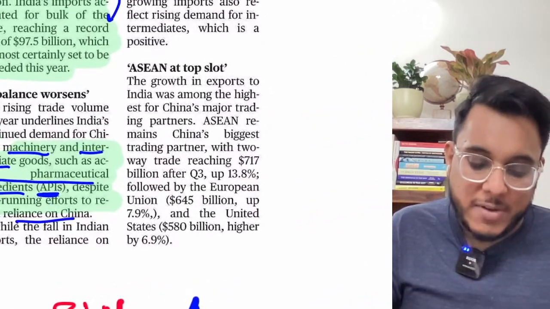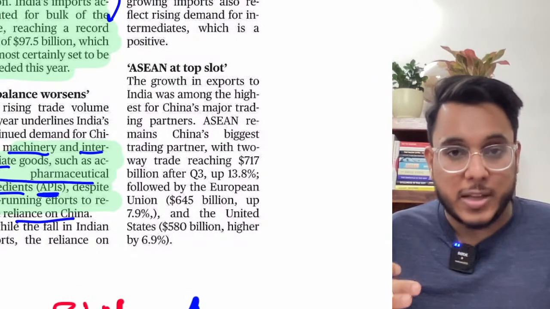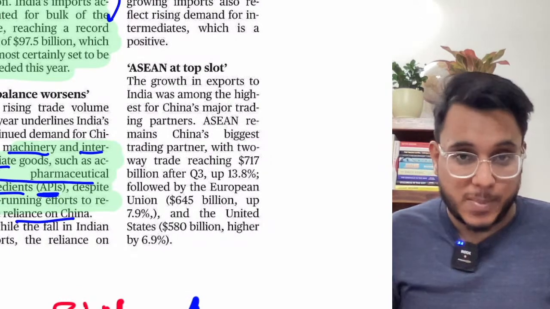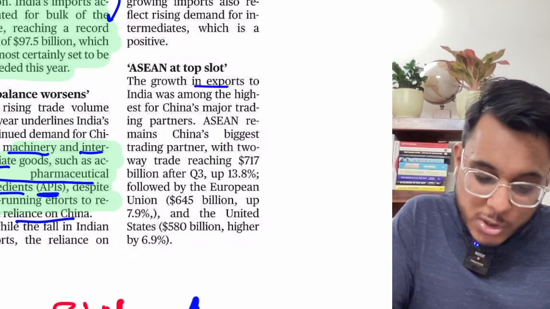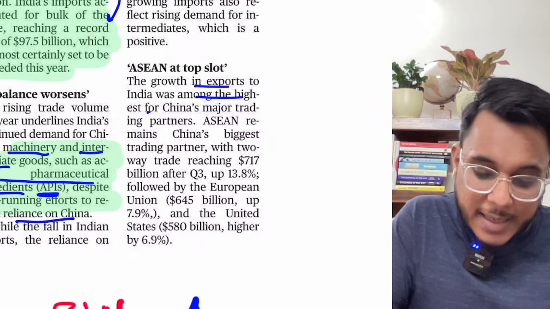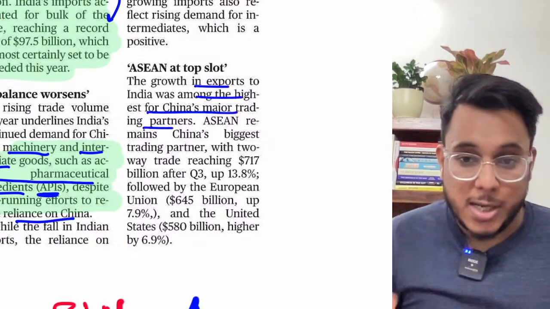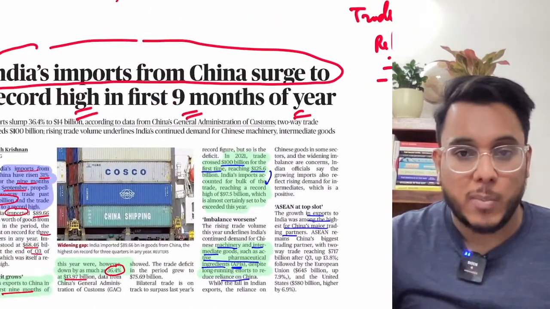Now when we talk about India and China relations, the growth in exports to India for China was among the highest for China's major trading partners. So we are the highest importer from China.